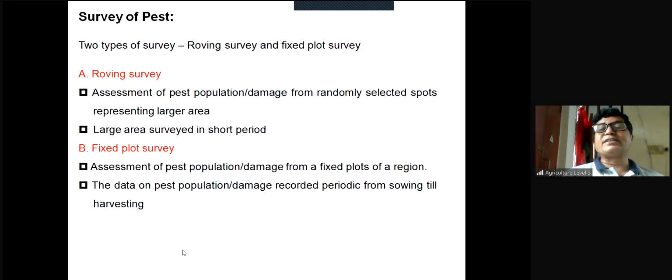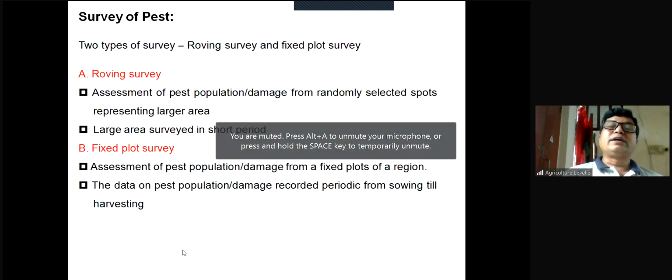Larger area surveyed in a short period, but how is it possible? For example, if we want to survey for fall armyworm from 64 districts, how can we do it? From 64 districts, we can select one spot from each district, but this should be random, not biased, or two spots from each district. Otherwise, it is not possible to cover this large area within a short period. So this is called roving survey.